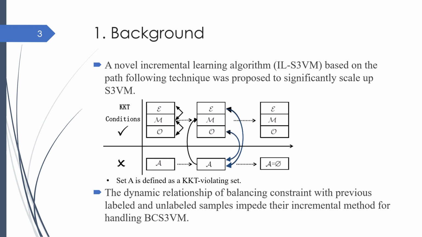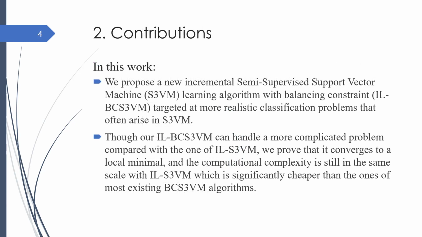However, the dynamic relationship of balancing constraint with previous labeled and unlabeled samples impedes their incremental method for handling BC S3VM. To fill this gap, in this work we propose a new incremental semi-supervised support vector machine learning algorithm with balancing constraint targeted at more realistic classification problems that often arise in S3VM. Our model also has finite convergence guarantee and cheaper computational complexity than the ones of most existing BC S3VM algorithms.